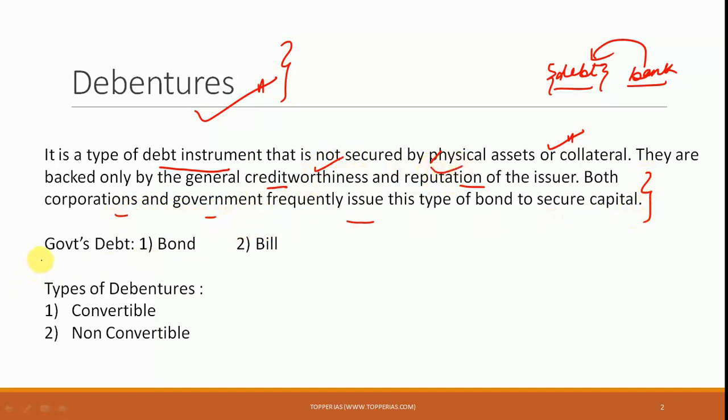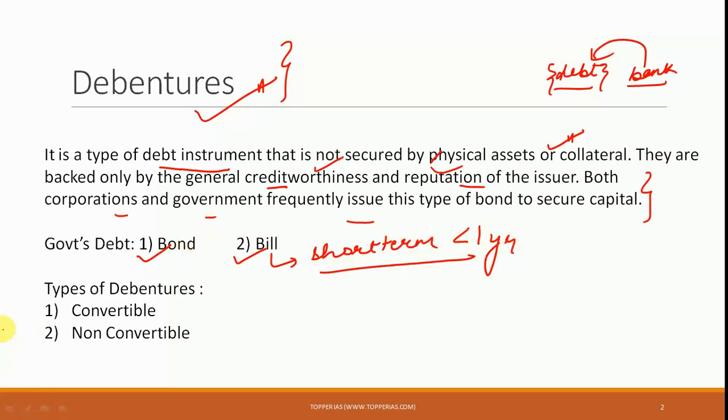Now the debentures that government issues to seek debt are, first and foremost, of two types. One is the bond and the second is the bill. Here one very important difference is that a bill is for short-term loans. This is a question that has been asked in the past also. Bills are for loans of less than 1 year, whereas bonds are for loans of more than 1 year. So this is the kind of debenture that government is seeking.